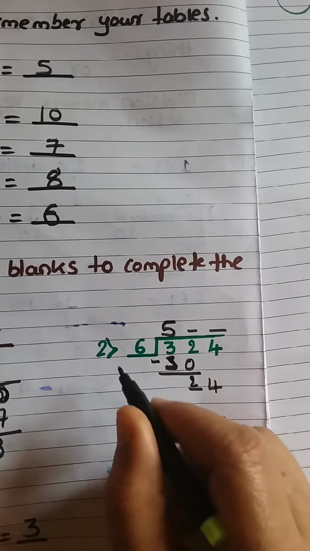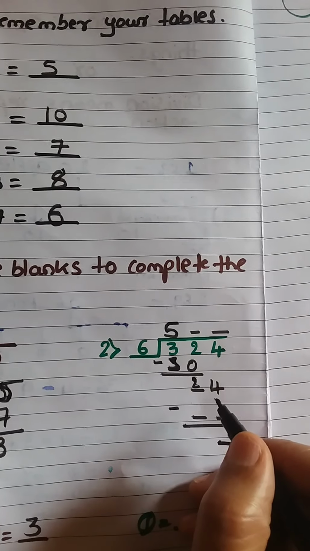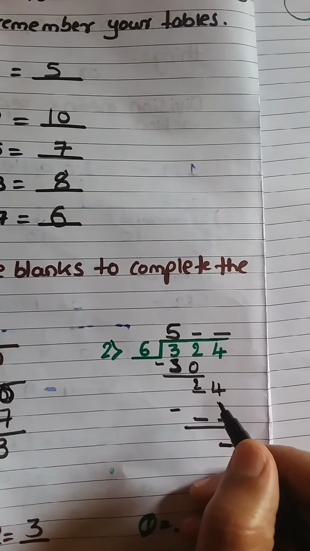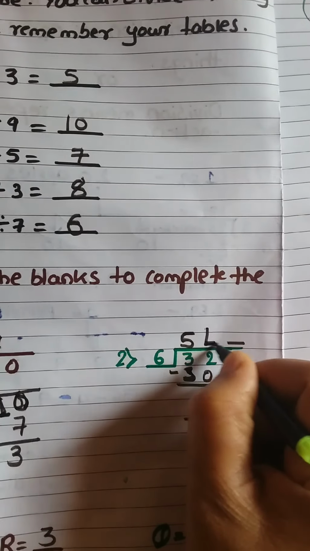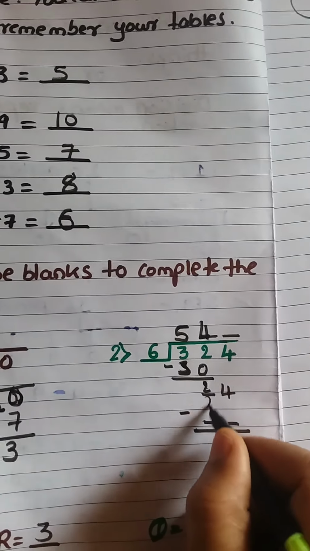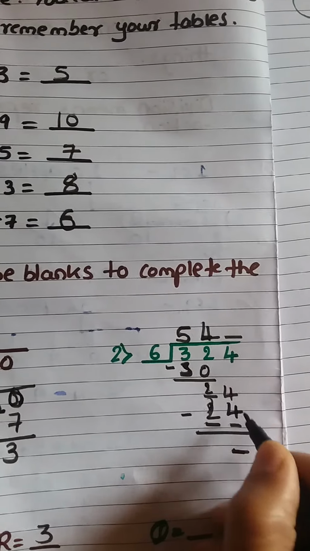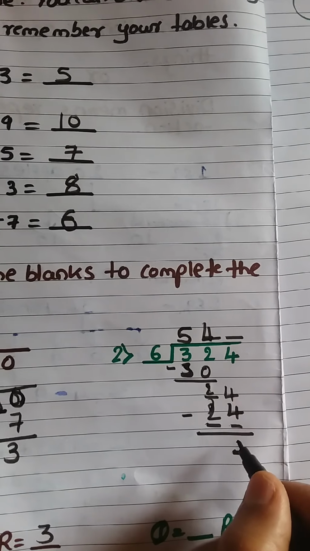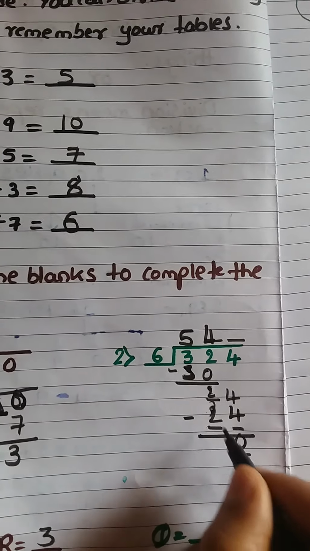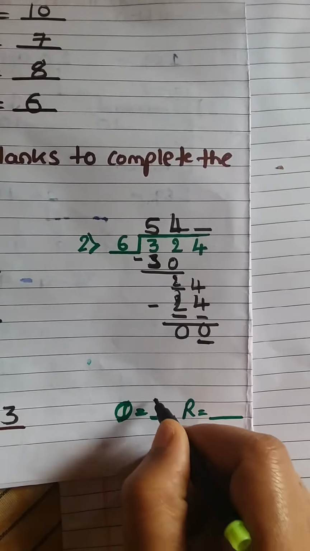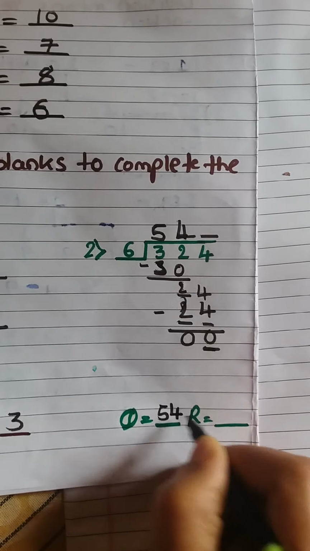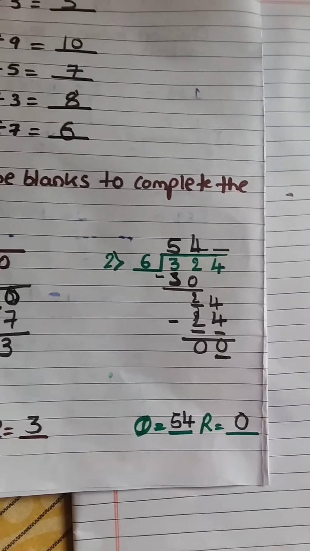Okay. Now 6 how much are 24? 6 ones are 6, 6 twos are 12, 6 threes are 18, 6 fours are 24. 6 fours are 24. 4 minus 4 is 0 and 2 minus 2 is 0. So quotient is 54 and remainder is 0. So like this you have to solve the example.